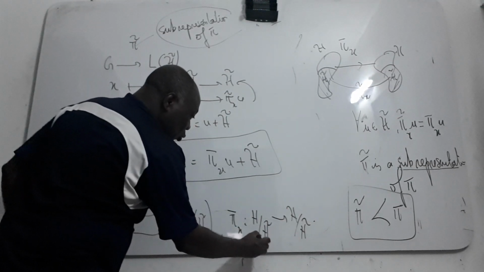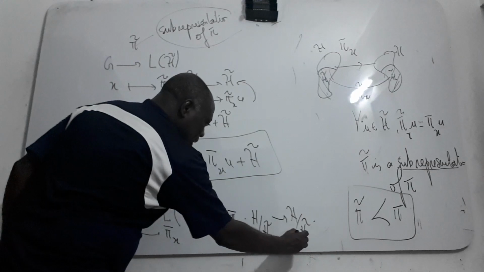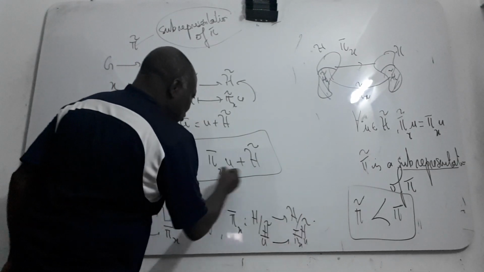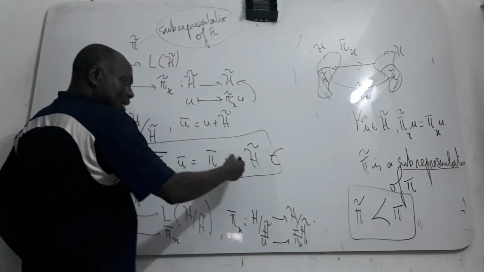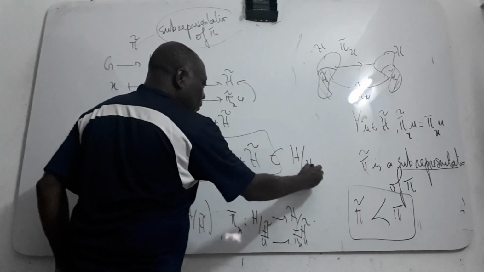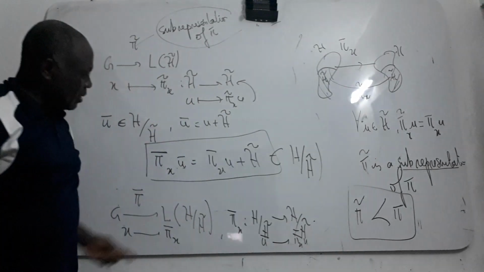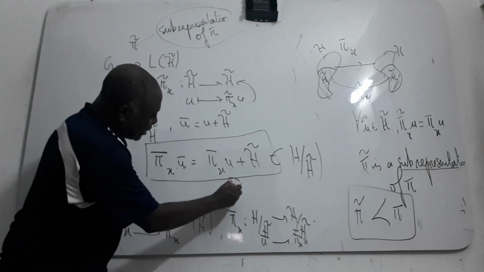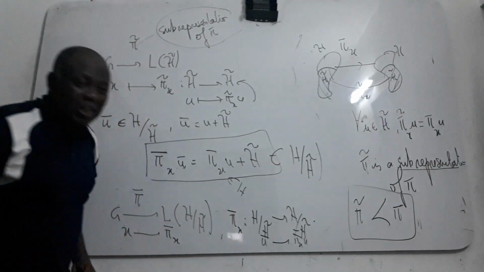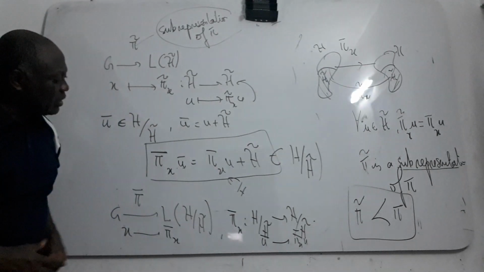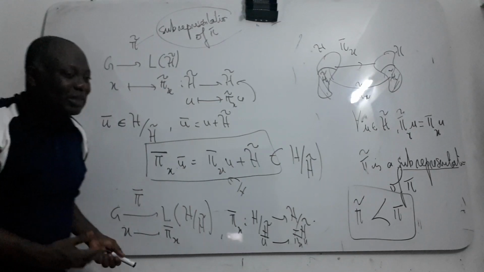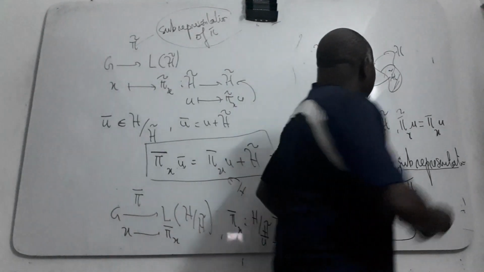That is, for all u, you have pi of x applied to the class of u, which is equal to this. This is necessarily also in the quotient space, so it is an element of the quotient space. We call this representation a quotient representation.